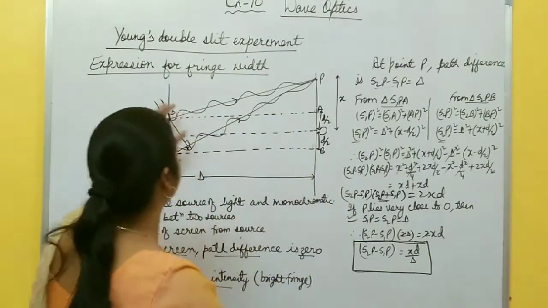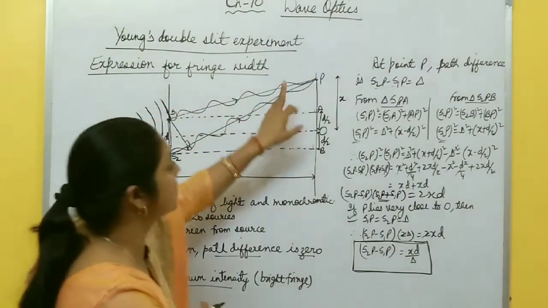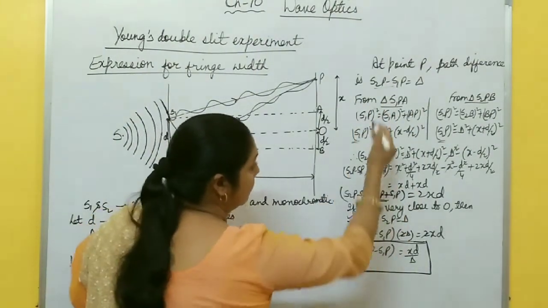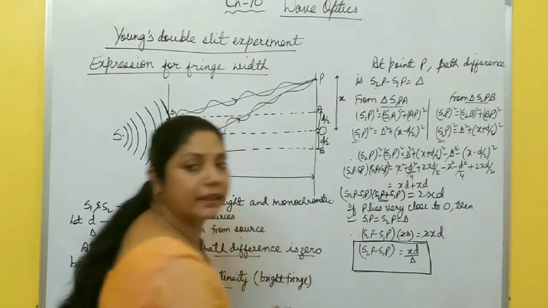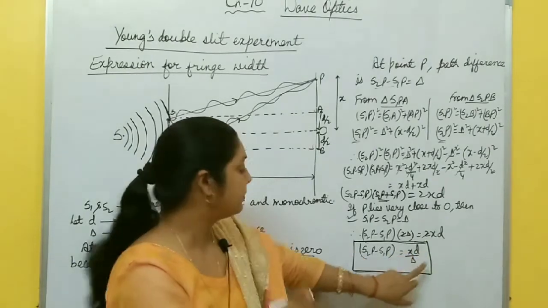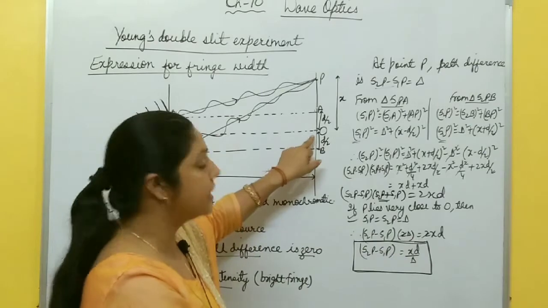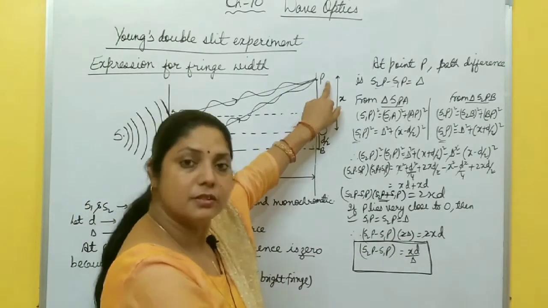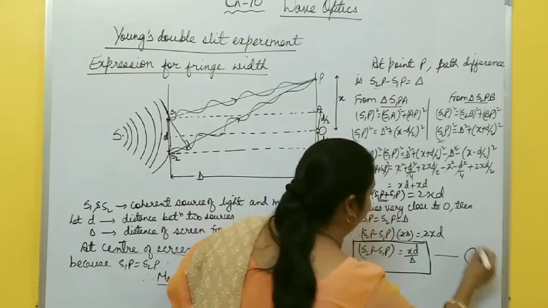The path difference between the two waves from these two sources S1, S2 is S2P minus S1P. This is the path difference. After calculating S2P and S1P, the difference becomes x small d by capital D. Small d is the distance between the two sources, capital D is the distance from the source to the screen, and x is the distance from the center of the screen to the point where the two waves superimpose. Right, now you get this equation number 1.